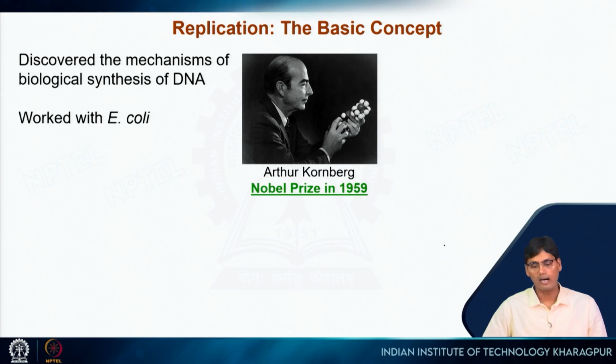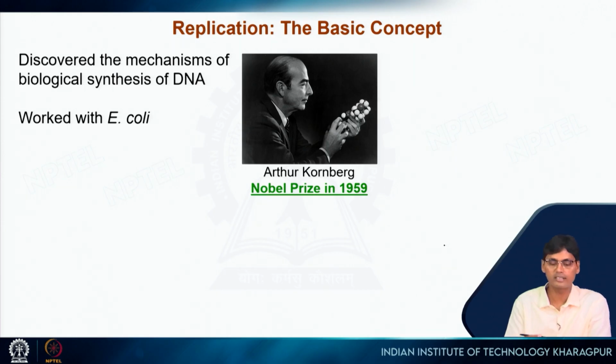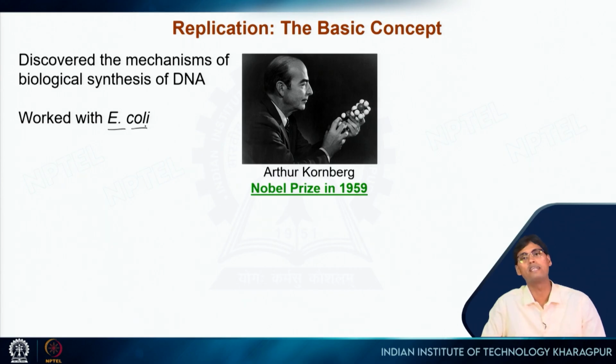Arthur Kornberg worked with E. coli, because E. coli is a model organism. It is a simple bacterium and it has just one circular DNA molecule. This is the difference between our DNA and bacterial DNA. Bacterial DNA is circular, but in human or any eukaryotic cell, DNA is linear. Also, E. coli has only one DNA molecule, or one chromosome.